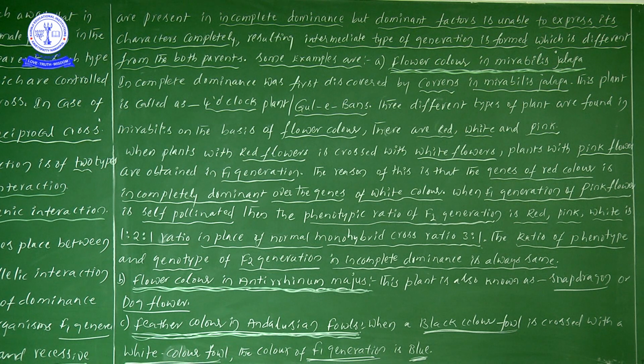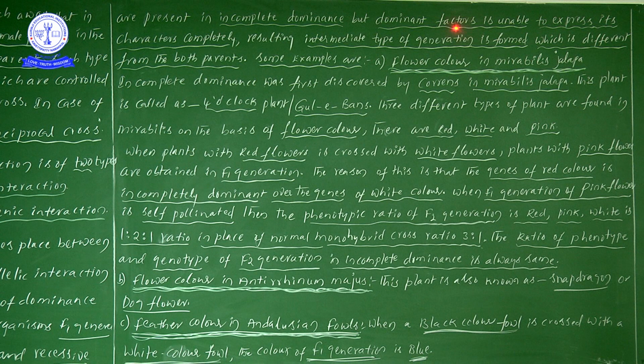For our understanding, think of a fight between two parties. Likewise, when dominant characters are unable to express, the recessive character is also showing impact on the dominant one. Otherwise, the dominant characters could very easily express.